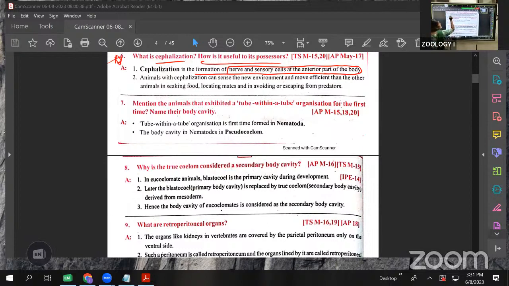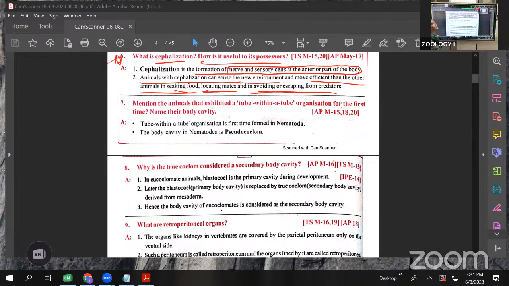The animals with cephalization can sense a new environment easily. They can sense the new environment and move more efficiently than other animals, seeking food, locating a mate, and escaping from predators. Some animals do not have cephalization, meaning their nerve and sensory cells are not located in the anterior side. That's why they cannot efficiently seek food, locate a mate, or escape from predators.